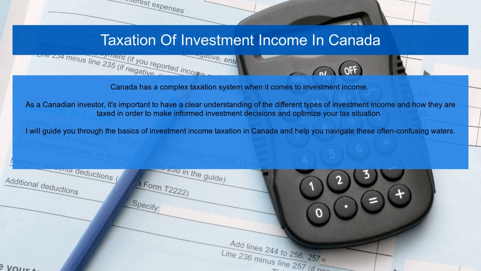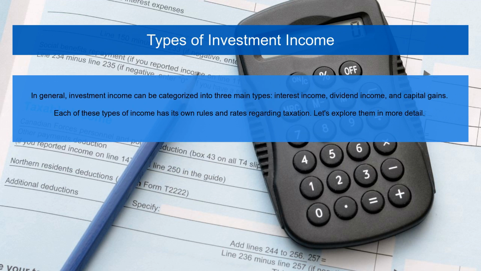waters. In general, investment income can be categorized into three main types: interest income, dividend income, and capital gains. Each of these types of income has its own rules and rates regarding taxation. Let's explore them in more detail.